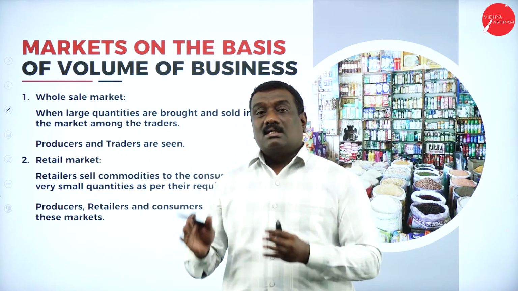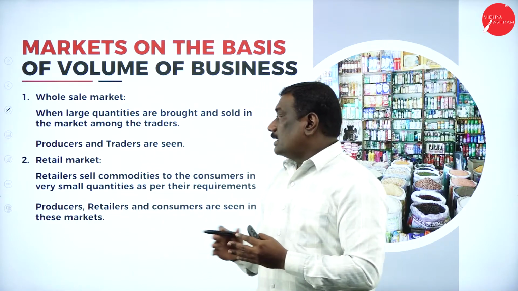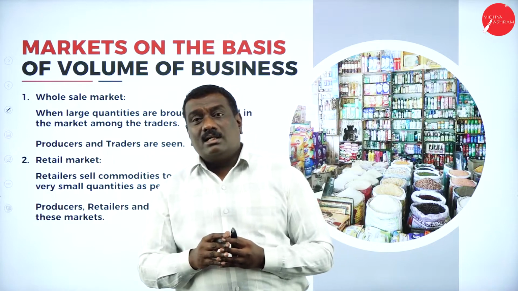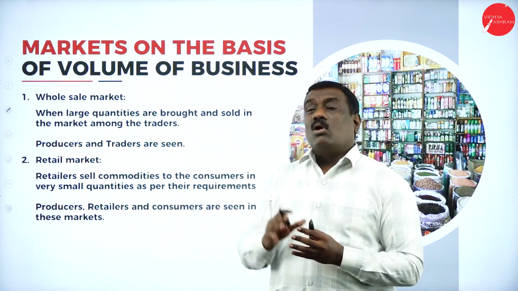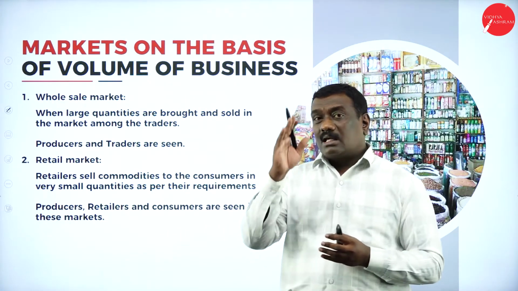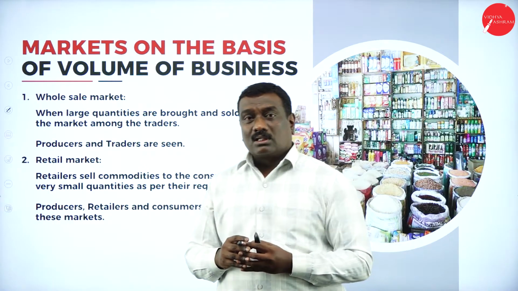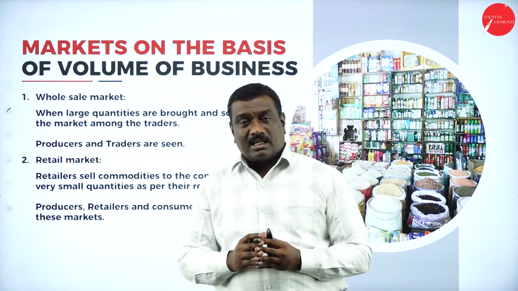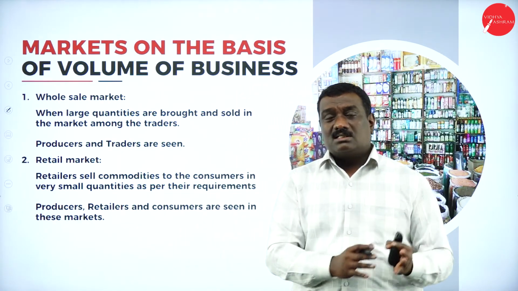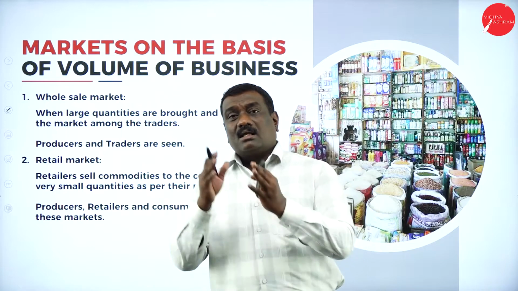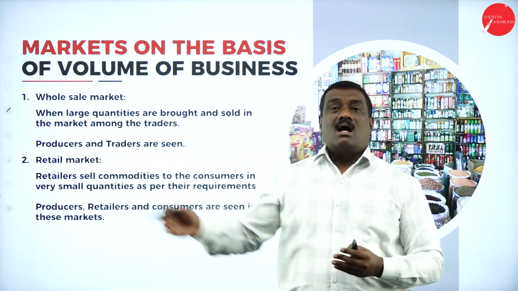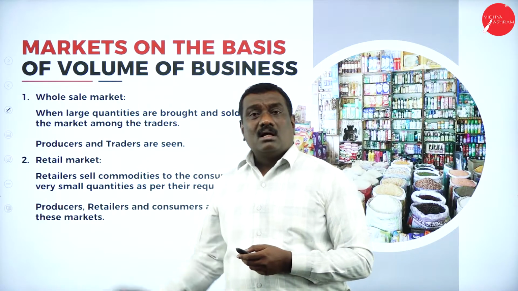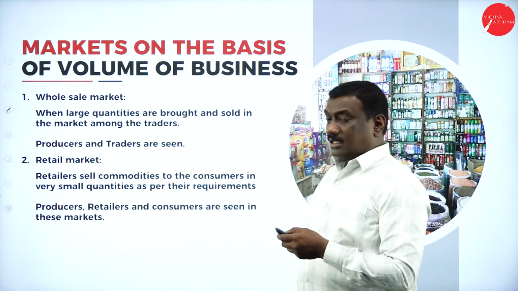So the retail markets are where the retailers sell the commodities or goods in smaller quantities as per the requirements of the consumers or customers. And who are the dealers in this market? The producers, that is the manufacturers, then the wholesale agents, the wholesalers, the retailers, and the ultimate consumers. These are the people who are involved in this retail market for transactions.